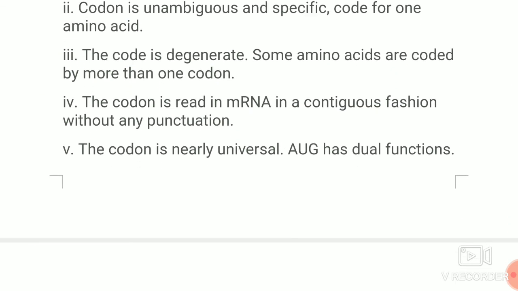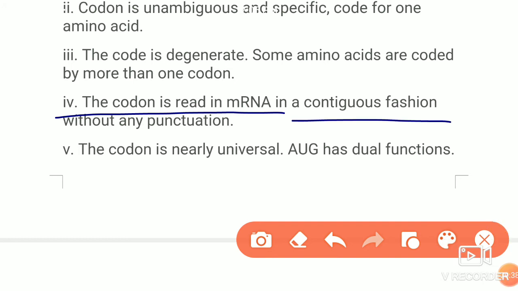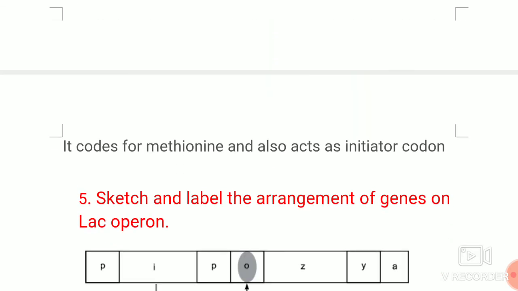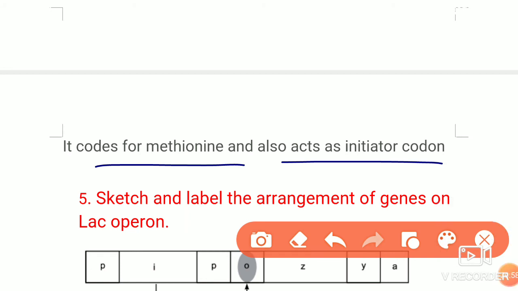The next feature is the codon will be read in the mRNA in a contiguous fashion without any comma or full stop, that is, without any punctuation. The codon is nearly universal because AUG has a dual function: it acts as methionine and also as an initiator codon.